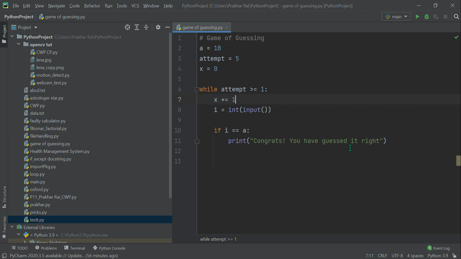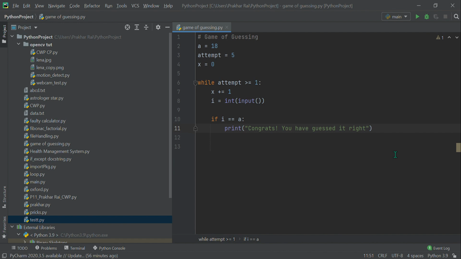So that we can mention here, and we'll write: congrats, you have guessed it right in x attempts. I can avoid these extra white spaces. Yeah, so congrats, you have guessed it in this many attempts.